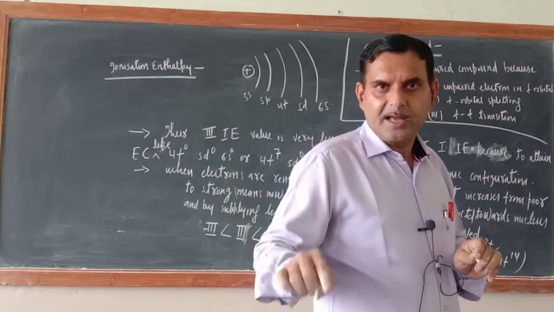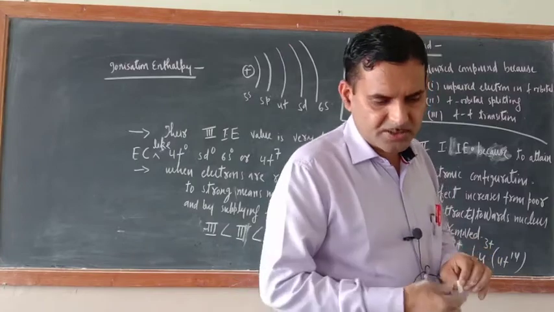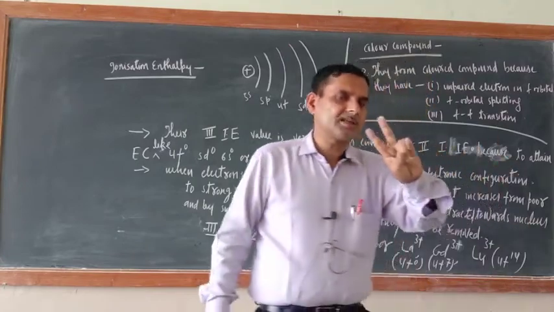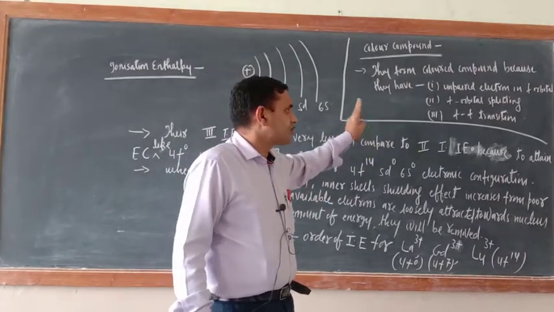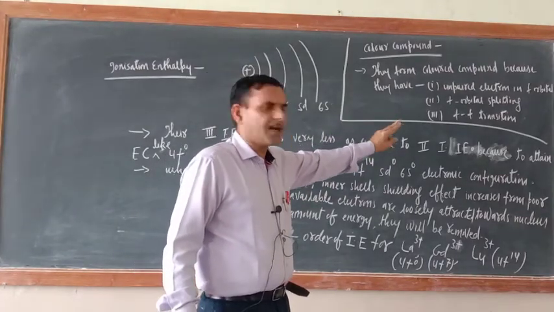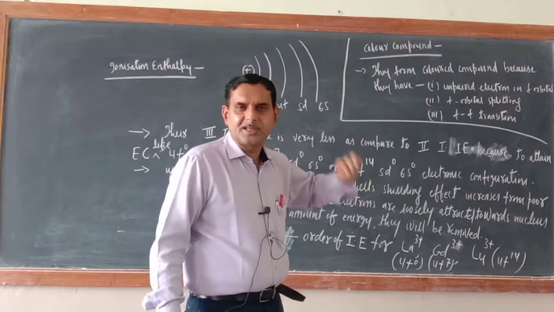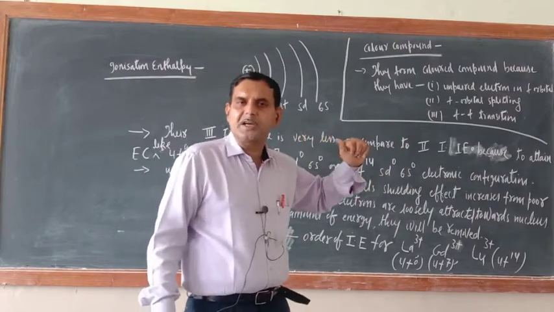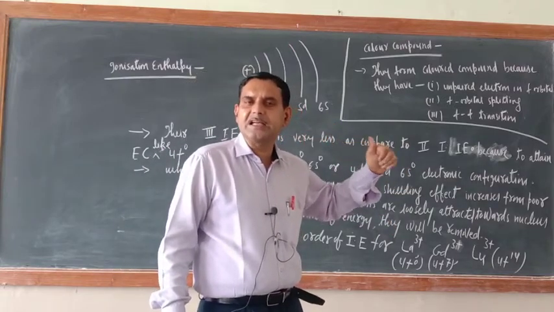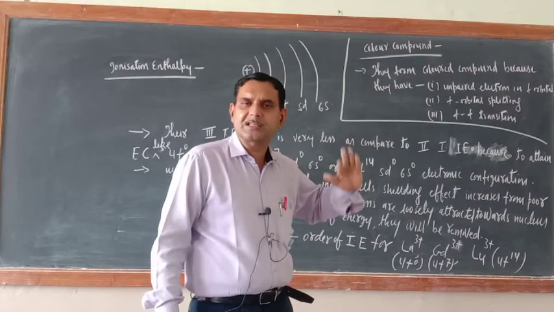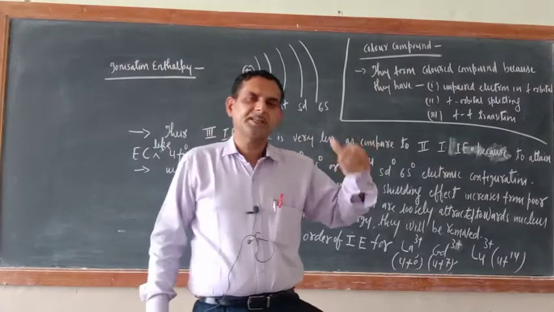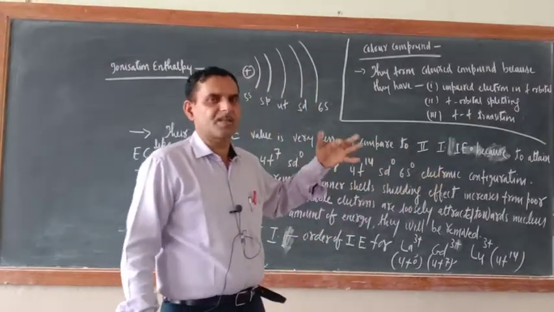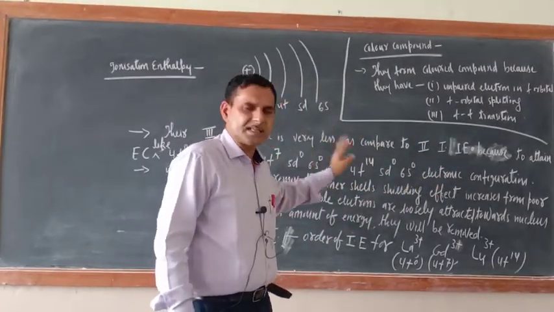Okay, if you remember 11th class I taught you the names of those. So splitting of d orbital is there and ff transition is also there. Just like d orbital is splitting into two sets, t2g and eg set, same way f orbital is also splitting into two sets. But what are the names of those sets? That is beyond the scope of the syllabus, will not discuss right now.